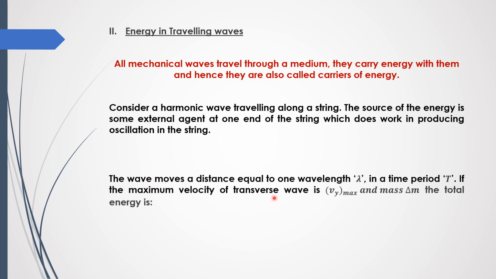The wave moves a distance equal to one wavelength in a time period T, and after T the wave will repeat its motion. So if vy max is the maximum velocity of the transverse wave and delta m is the mass of the string, the total energy is equal to half delta m vy max squared. If you recall my lecture on simple harmonic motion, I explained that when the velocity of an object executing simple harmonic motion is maximum, its total energy is equal to kinetic energy.